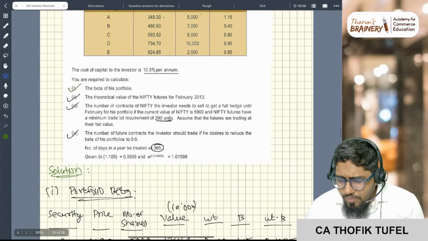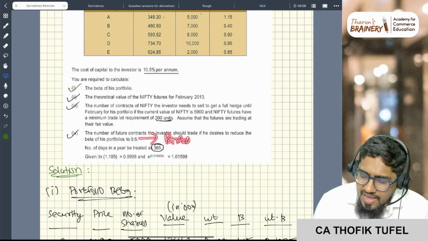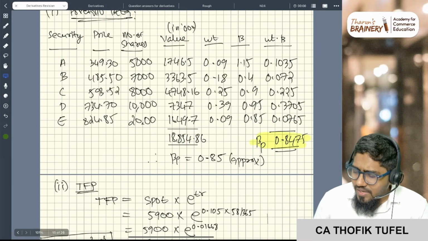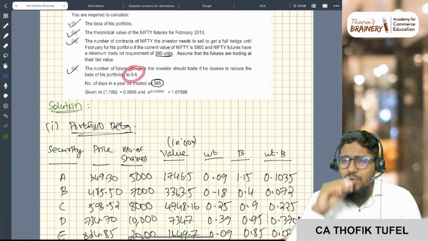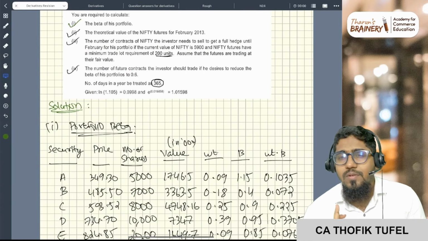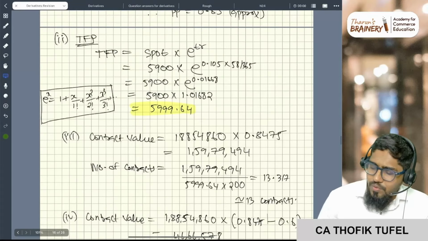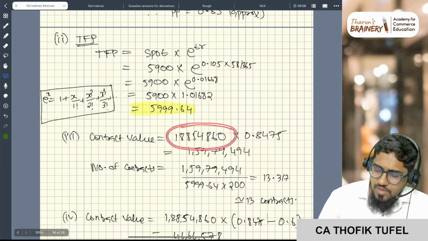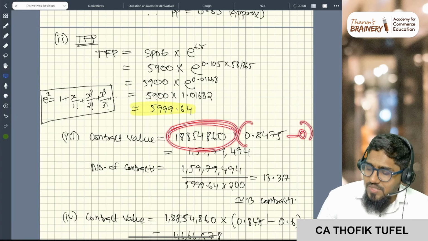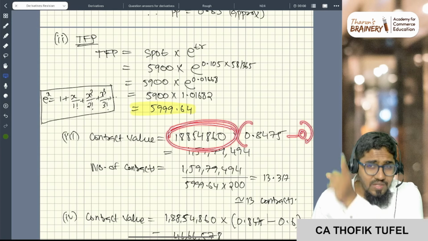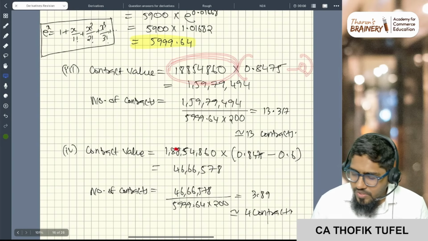Now I don't want to make my entire risk 0. This is called partial hedging. I want to take some risk. Currently I'm taking 0.84 of risk. I want to take only 0.6 of risk. I want to reduce my beta, that is the question. Super. Sir, what you're doing is this: portfolio value into current beta minus 0, because you are making the beta 0. Now I want my beta to be 0.6, so you just do minus 0.6.